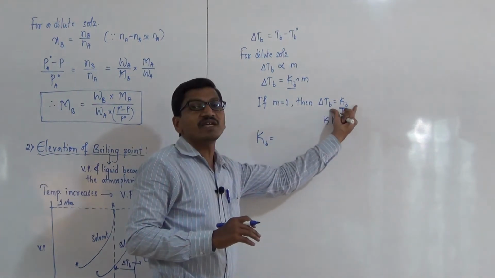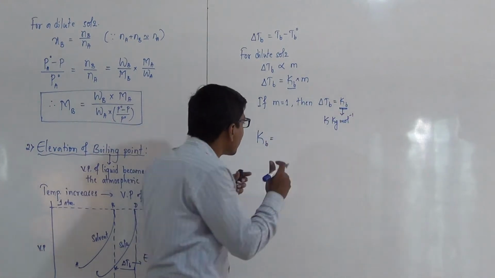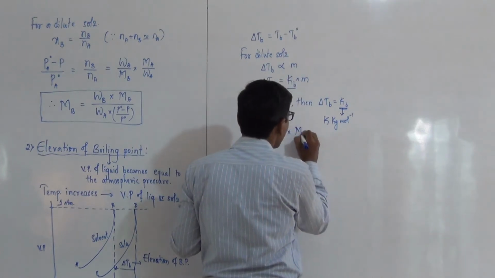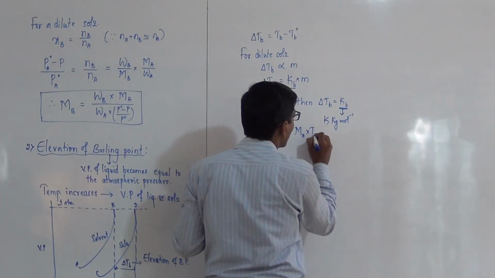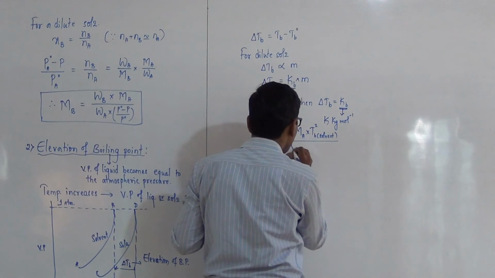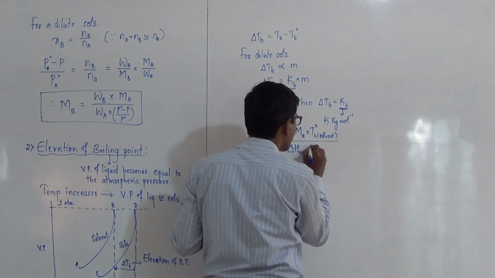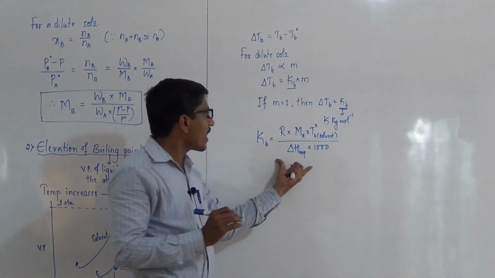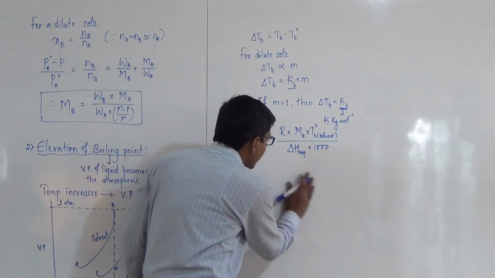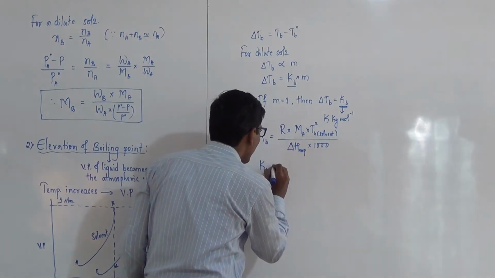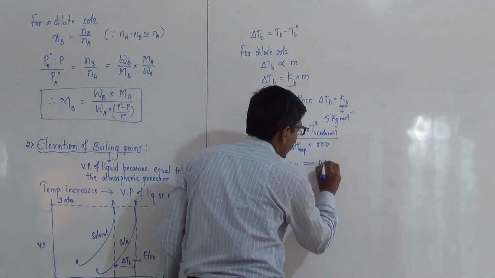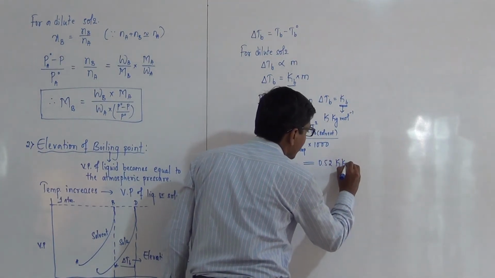Different liquids have different Kb values, and the Kb value can be calculated by using the formula R into Ma into Tb square, this is for the solvent, divided by delta H vaporization into 1000. By using this formula, the molal elevation constant is determined, and the Kb value for water is 0.52 Kelvin kg per mole.